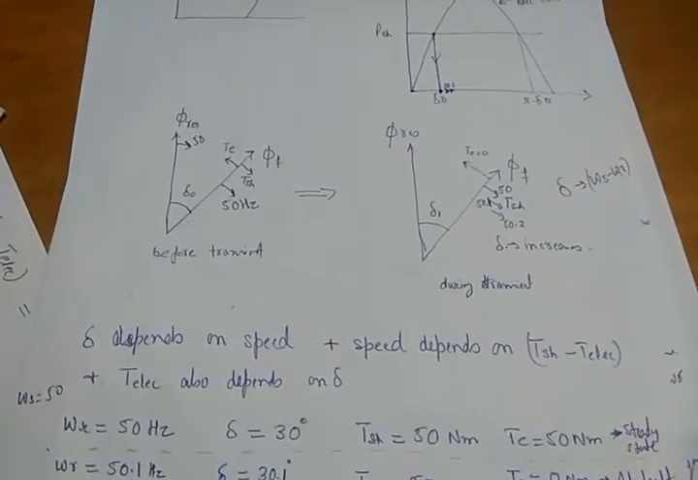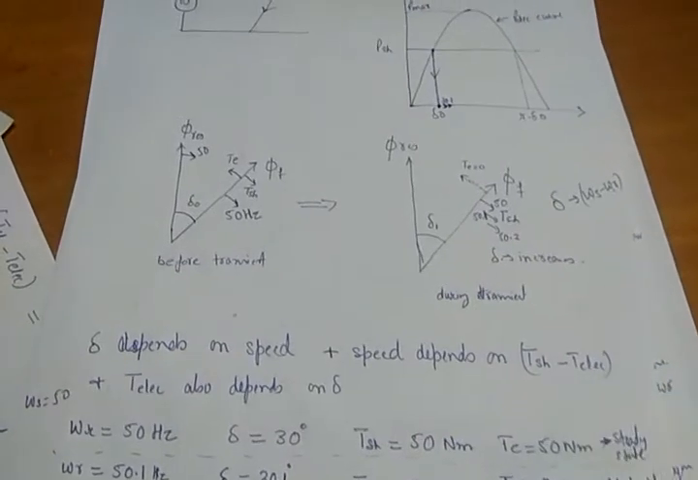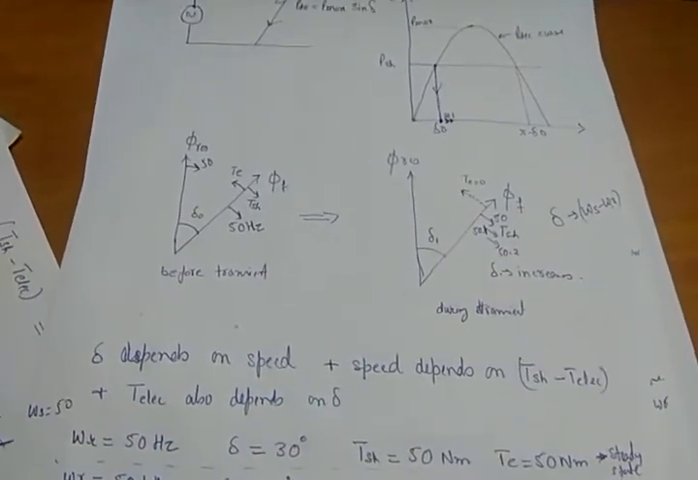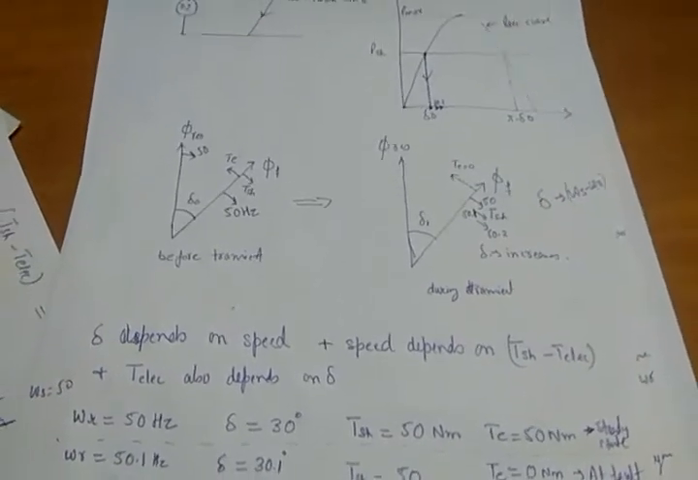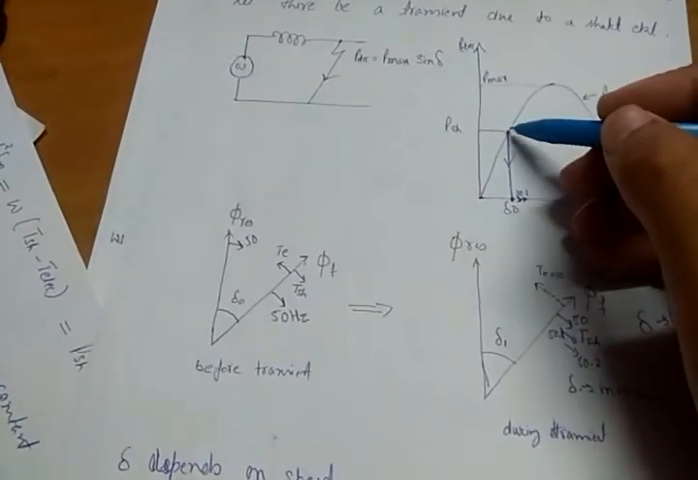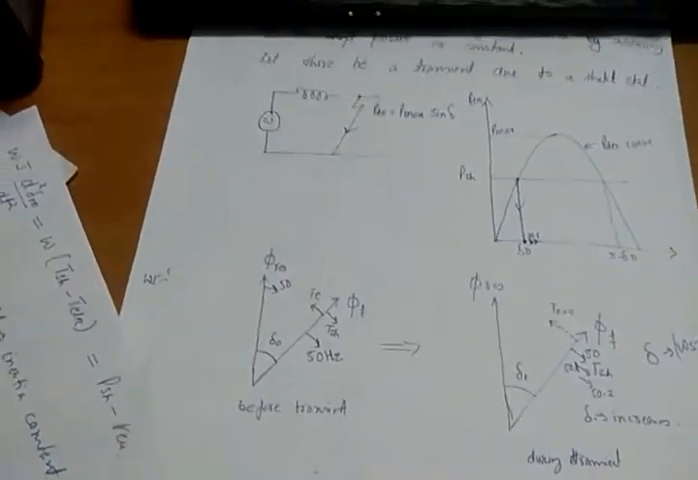So as delta increases, sine delta increases, so electrical torque increases. Electrical torque depends upon delta. If delta increases, electrical torque increases. If delta decreases, electrical torque decreases. So let us see how the rotor will behave, how it will oscillate.